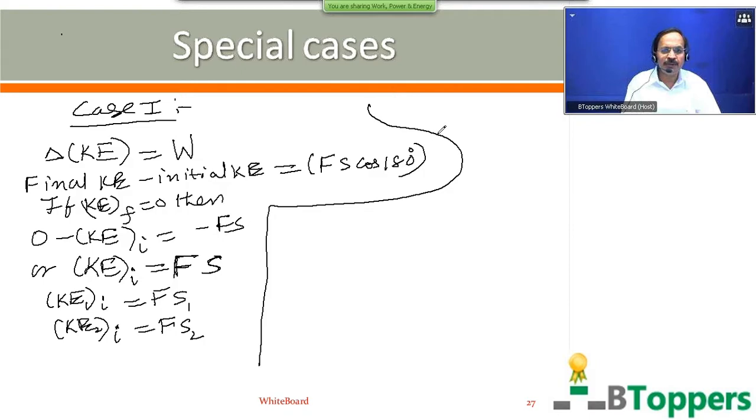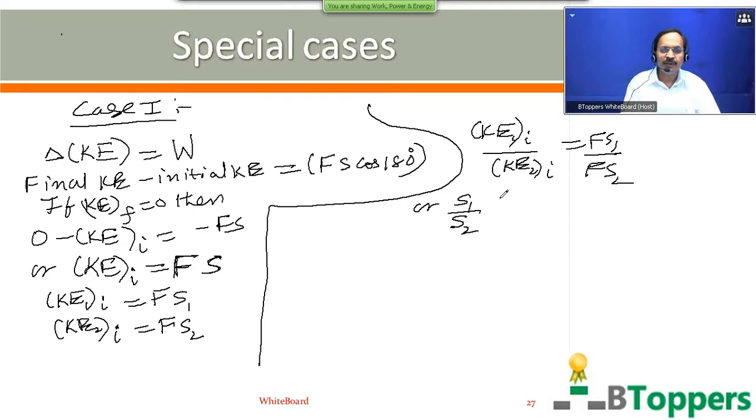Therefore, if you divide one equation by the other, F, the magnitude of the retarding force, gets cancelled. So if the two bodies are moving in straight line paths and are brought to rest by applying equal constant retarding forces, the ratio of the distances covered by the two bodies before they come to rest during the retarded motions is the same as the ratio of their initial kinetic energies.